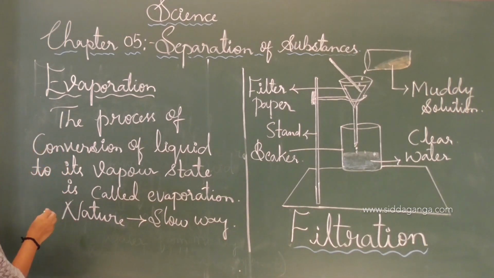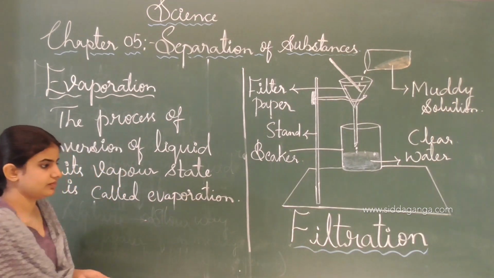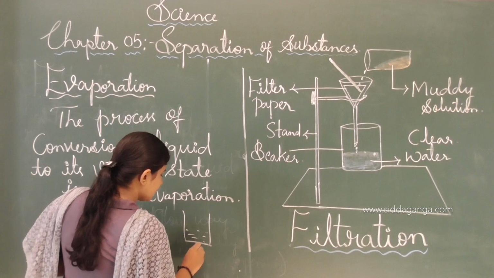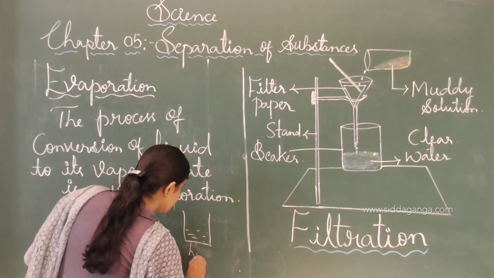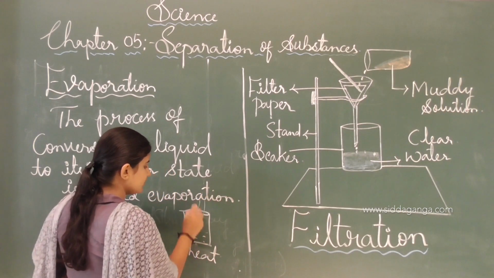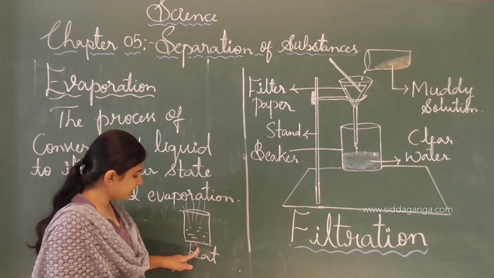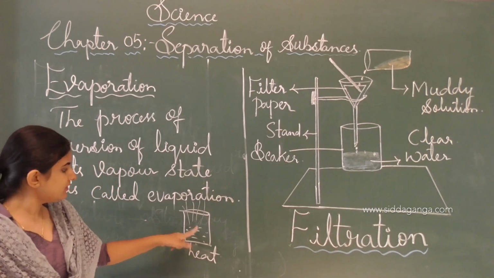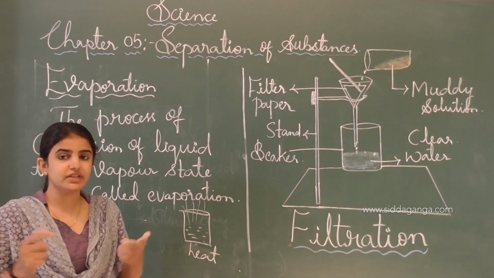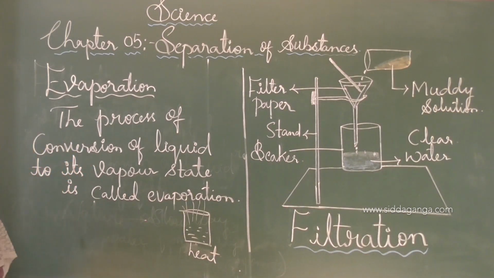For example, see, here this is the beaker which contains the liquid. If we heat this liquid, then the evaporation rate will increase. Then the water will evaporate in the form of steam. Like that, if we increase the heat, then evaporation will increase. More and more evaporation takes place. But in nature, evaporation takes place in a slow way. See, this is all about evaporation.